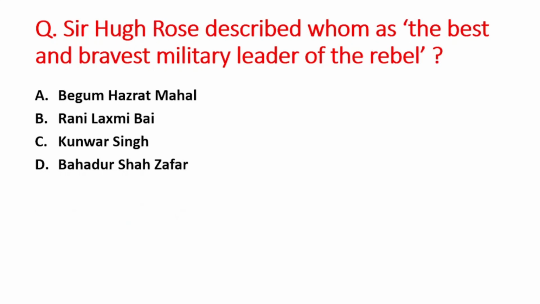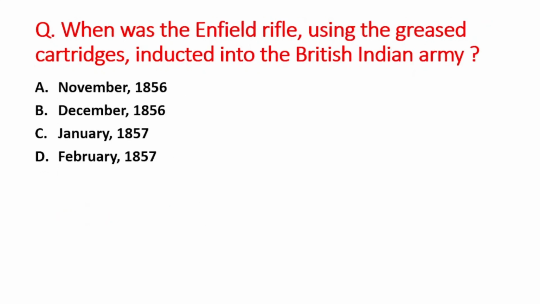Next question is, Sir Hugh Ross described whom as the best and bravest military leader of the rebel? A option is Begum Hazrat Mahal, B is Rani Lakshmi Bai, C option is Konwar Singh, and D option is Bahadur Shah Jafar. The right answer is option D, that is Rani Lakshmi Bai. Next question is, when was the Enfield rifle using the greased cartridge inducted into the British Indian Army? A option is November 1856, B is December 1856, C option is January 1857, and D option is February 1857.